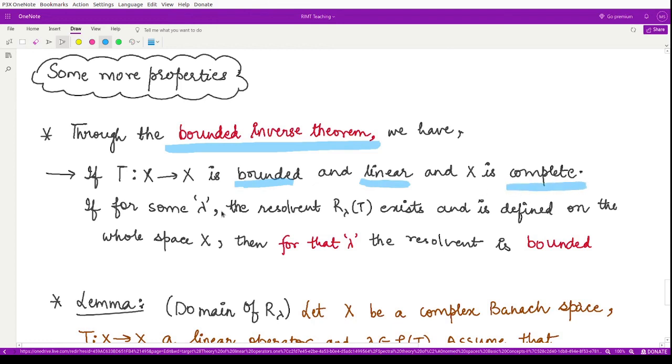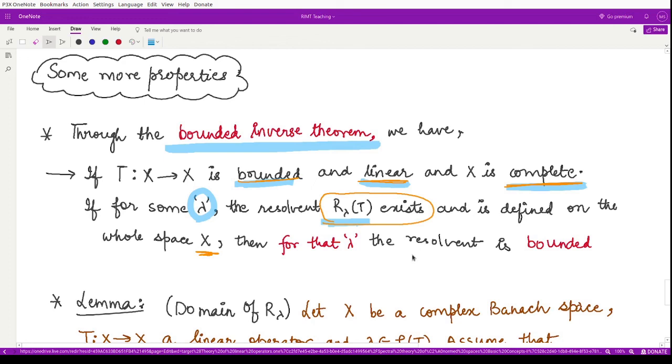Then for some complex number lambda, the resolvent exists and it is defined on the whole of the space. This is because of the boundedness and linearity of T and the completeness of the space. For that particular lambda, the resolvent operator is also bounded.